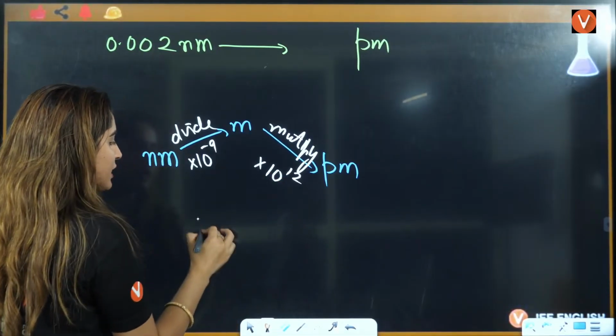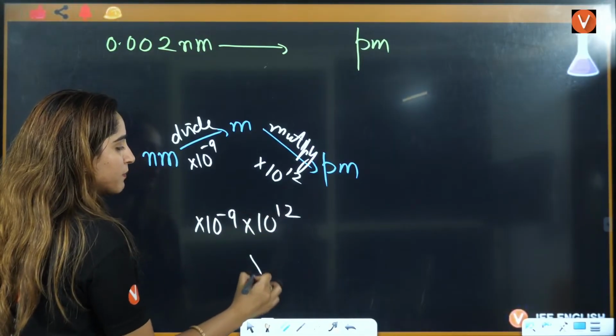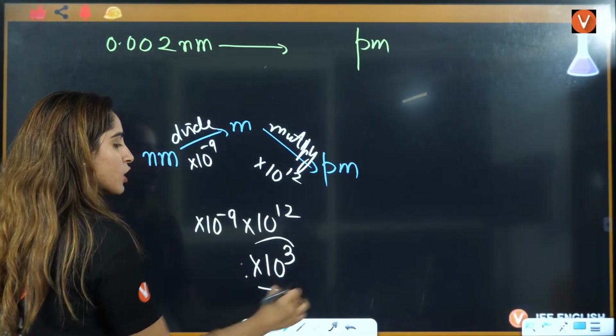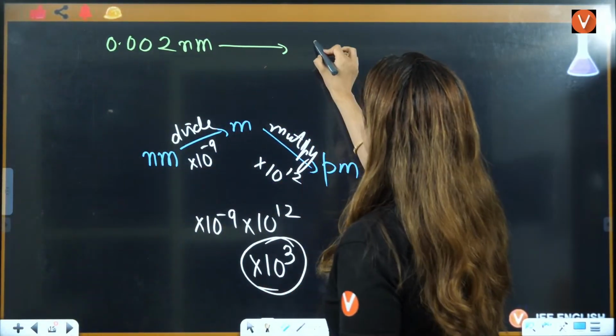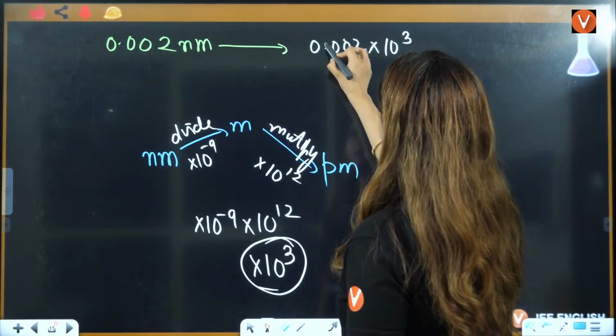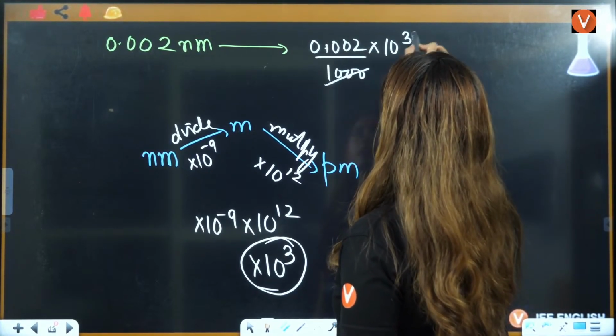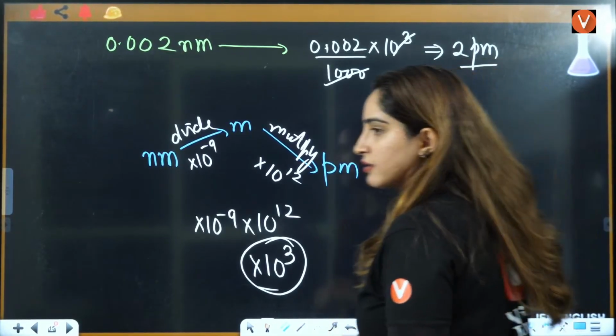So when you multiply something with 10 raised to power minus 9 and 10 raised to power 12, it will become 10 raised to power 3. So can I just directly multiply this with 10 raised to power 3? That means 0.002 multiplied by 10 raised to power 3. This will be 1, 2, 3. It will cancel out and it will give you 2 picometer.